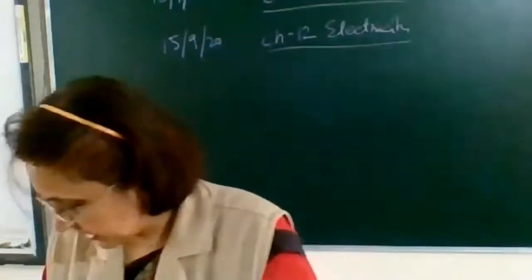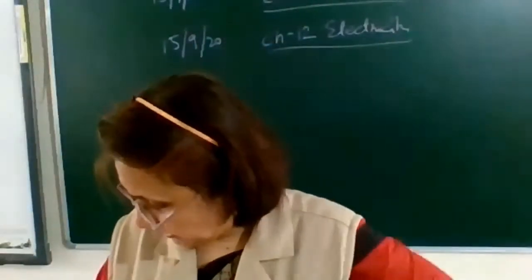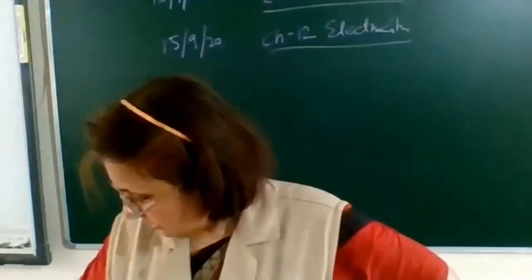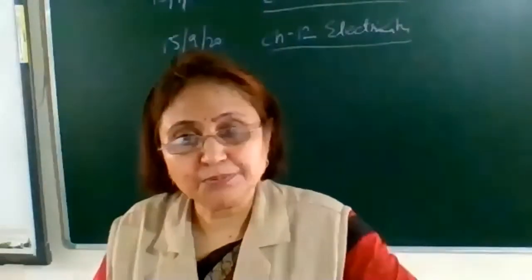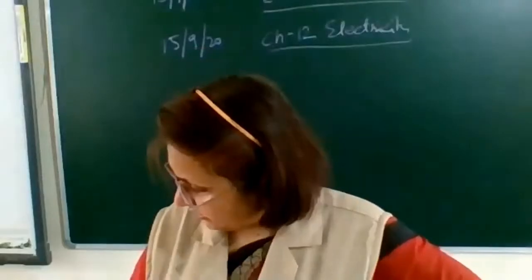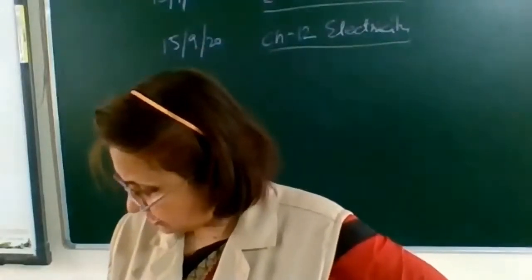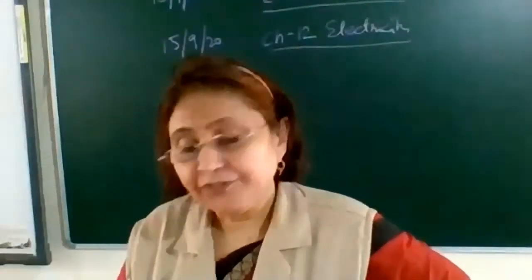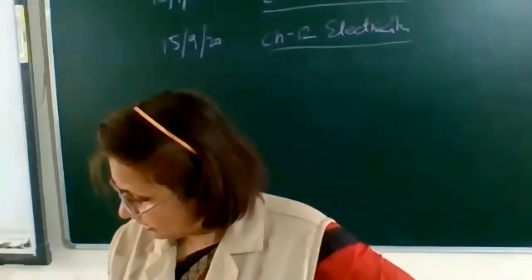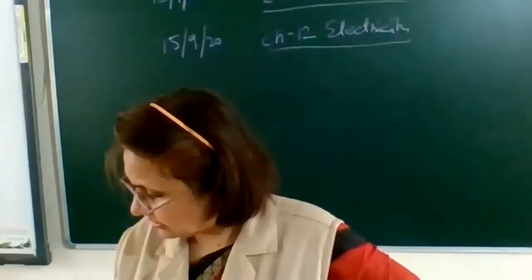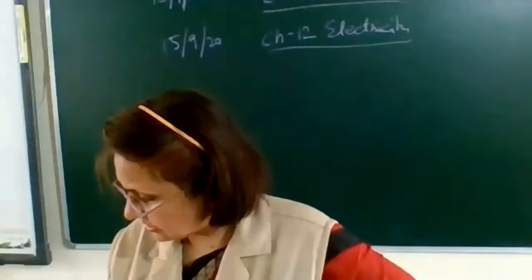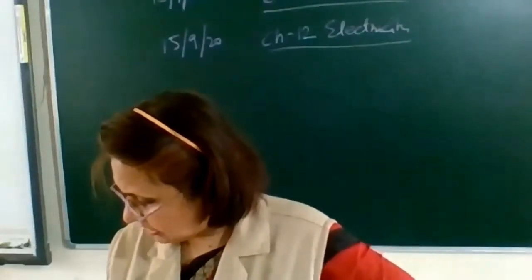Okay, so we have completed this chapter, Human Eye and World. Let's do a few MCQ questions based on the human eye. Take up the exercise questions on page number 197. The first question is, the human eye can focus objects at different distances by adjusting the focal length of the